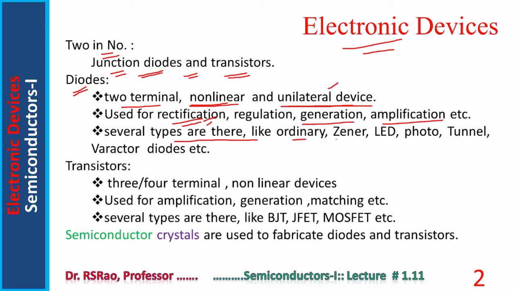Several types are there like ordinary, Zener, LED, photo, tunnel, varactor diodes, etc. This is a general small introduction to PN junction diodes.